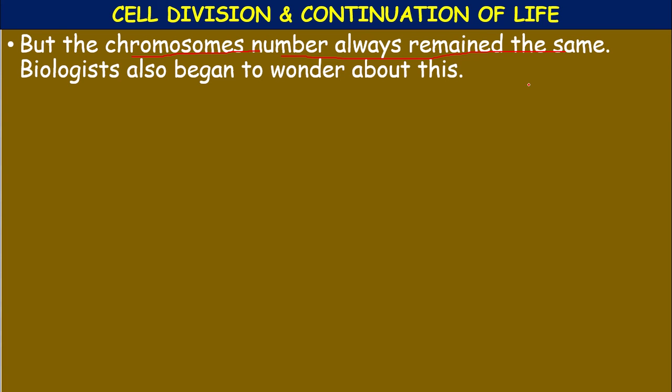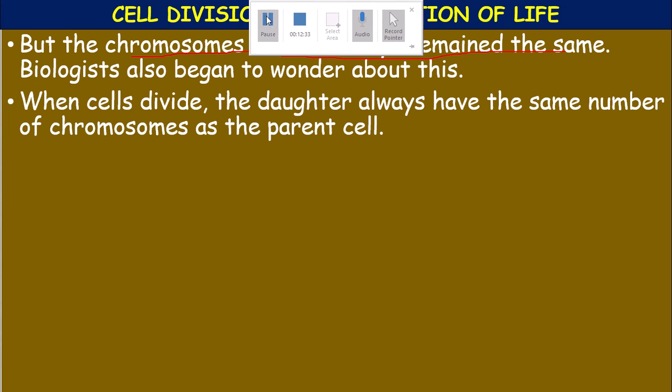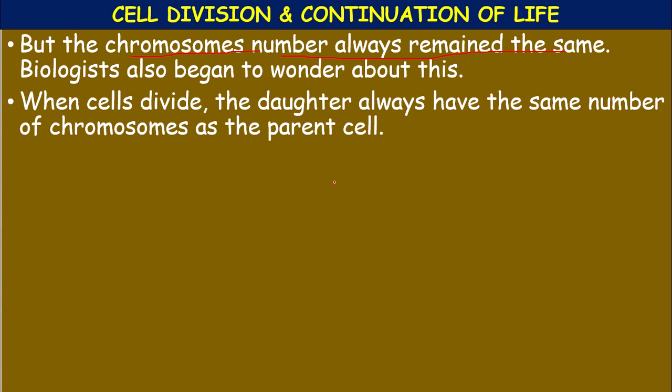Next generation cells came. Biologists also began to wonder about this: when cells divide, the daughters have the same number of chromosomes as the parent cell.